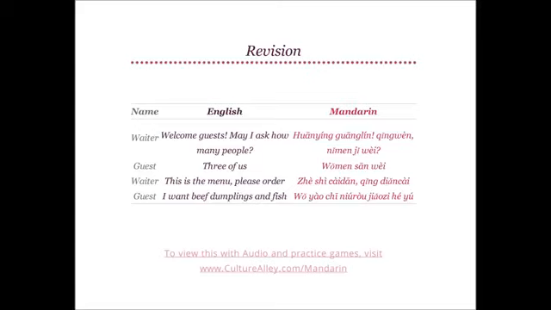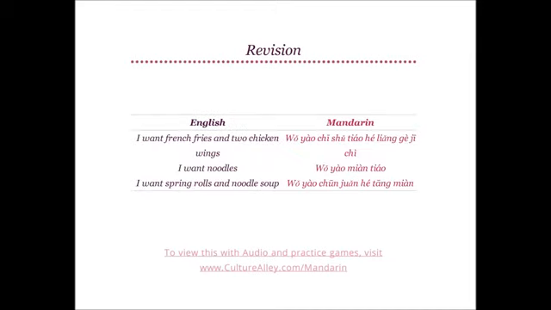欢迎光临。请问你们几位？我们3位。这是菜单，请点菜。我要吃牛肉饺子和鱼。Here are a few other sentences we learned earlier.